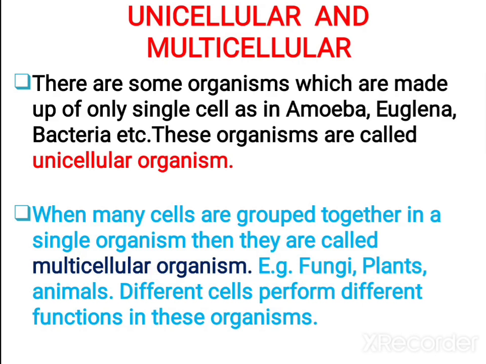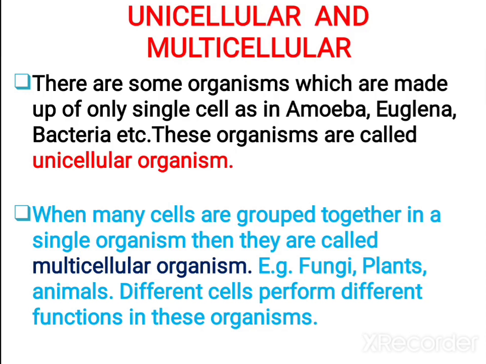When you observe the unicellular and multicellular organisms, why are they known like that? Unicellular organisms consist of only one cell. It is made up of only a single cell and the single cell does all the functions. Examples are amoeba, euglena, bacteria. Multicellular organisms are those where many cells are grouped together to form an organism. Identical cells do similar function and structure, and together they form a multicellular organism.